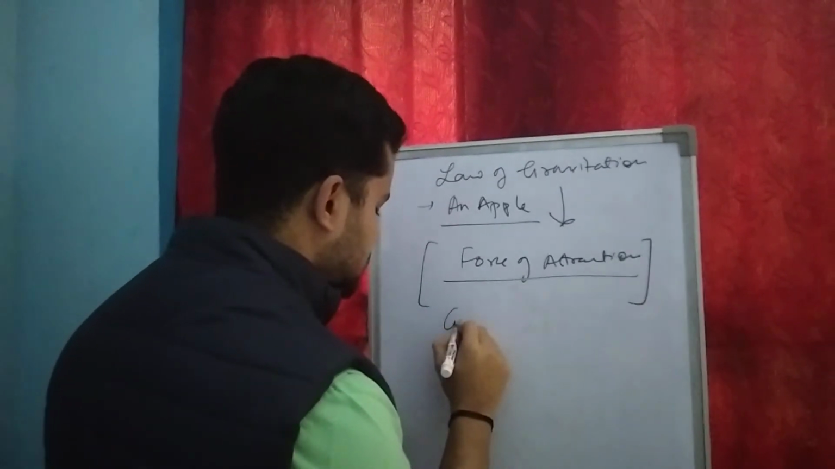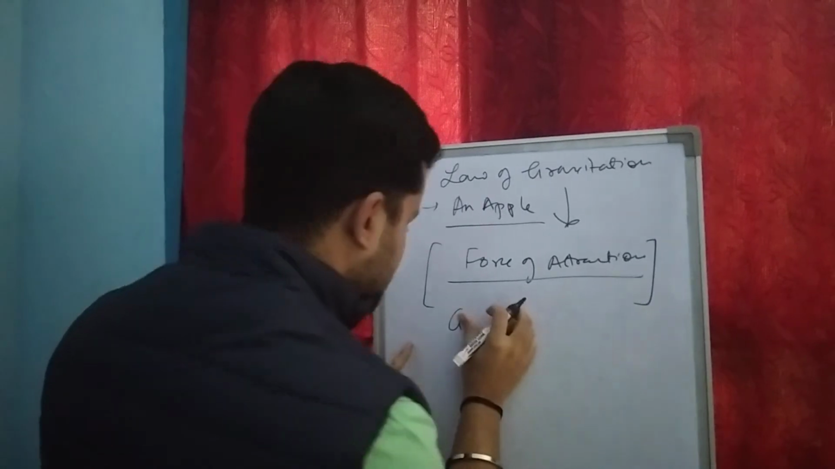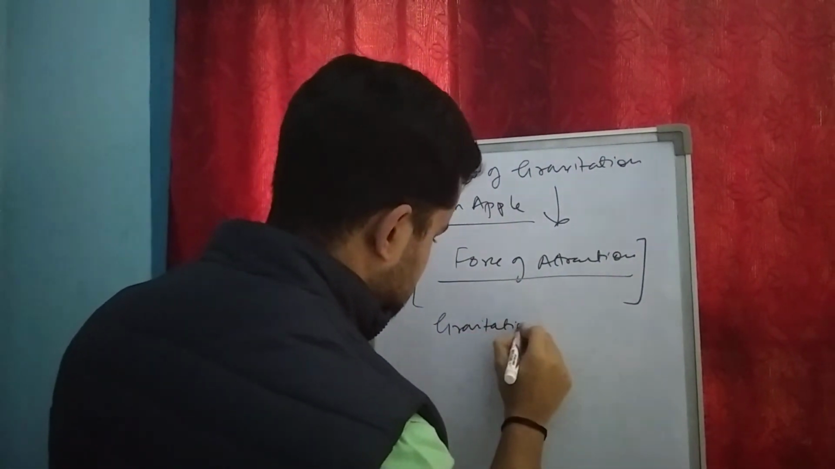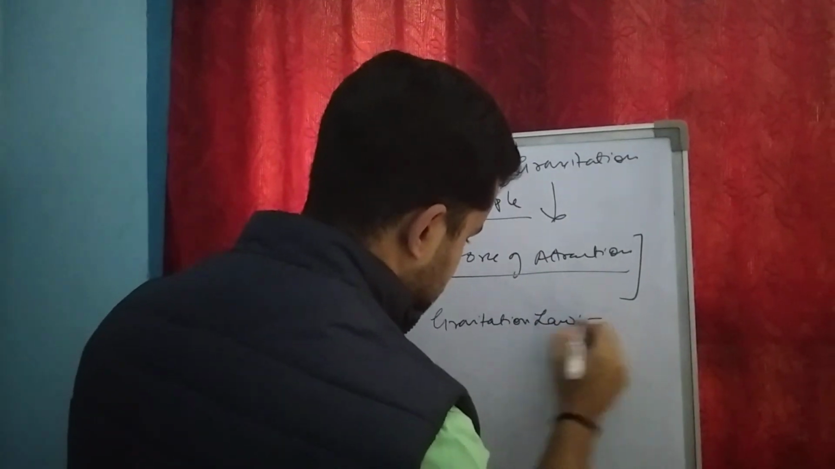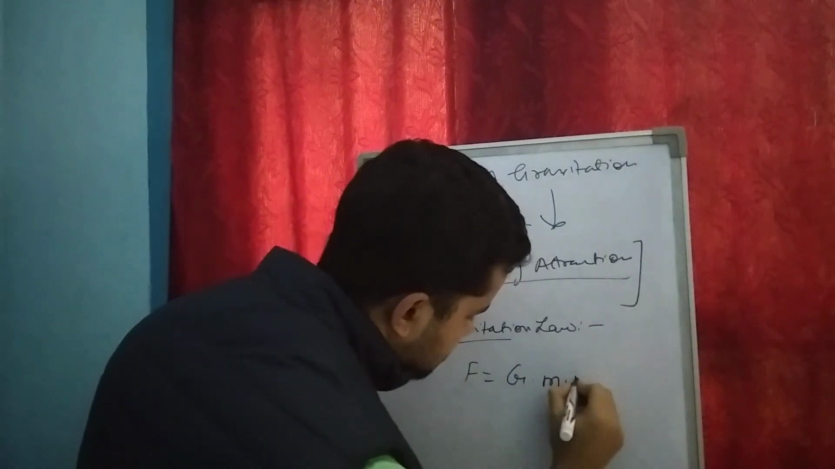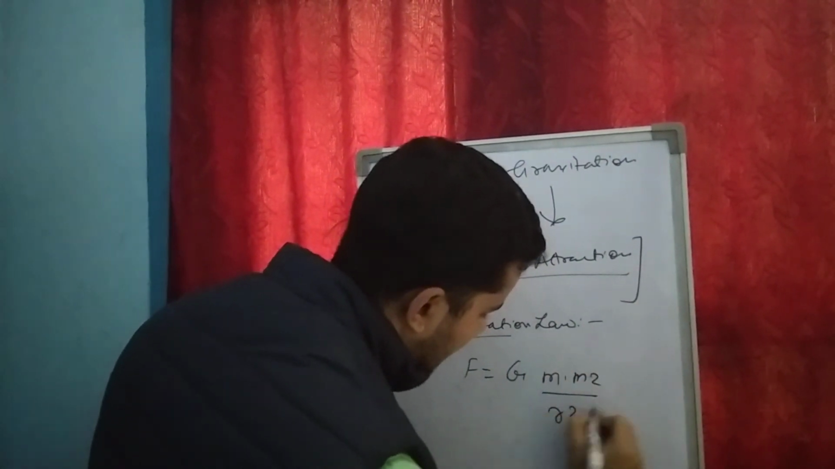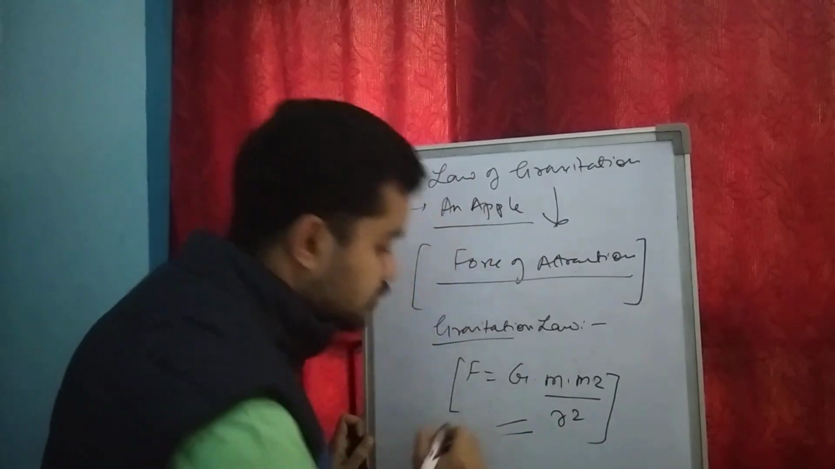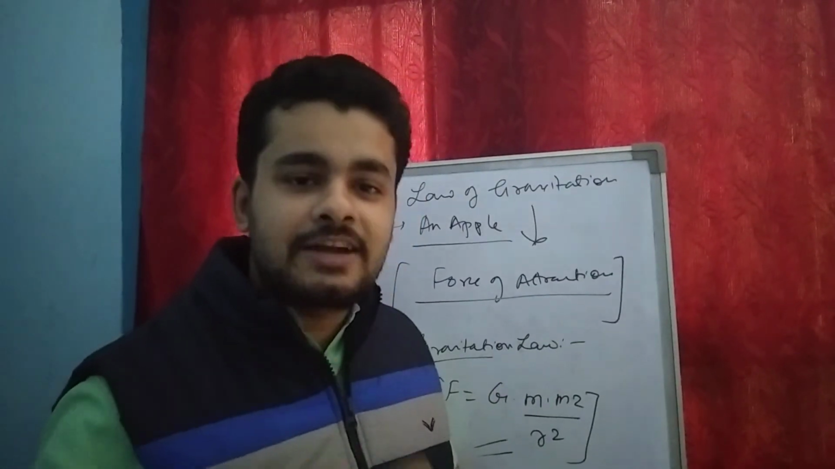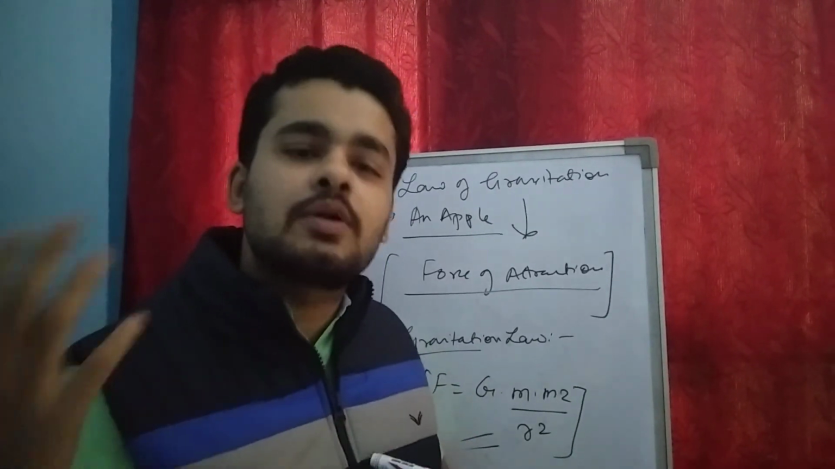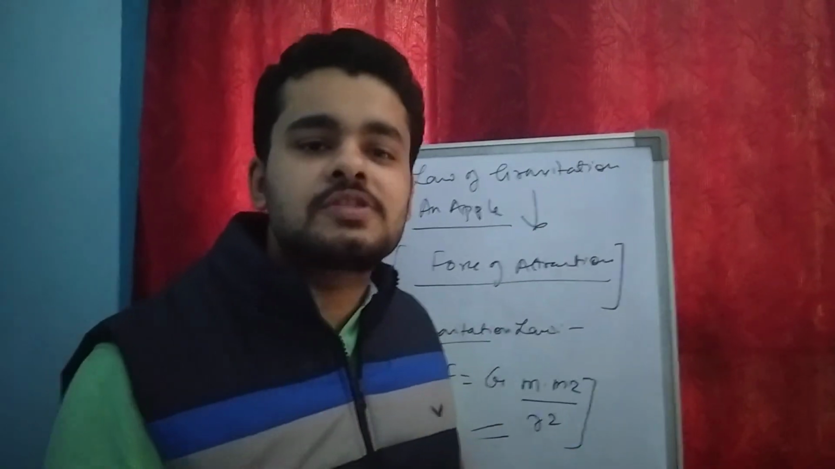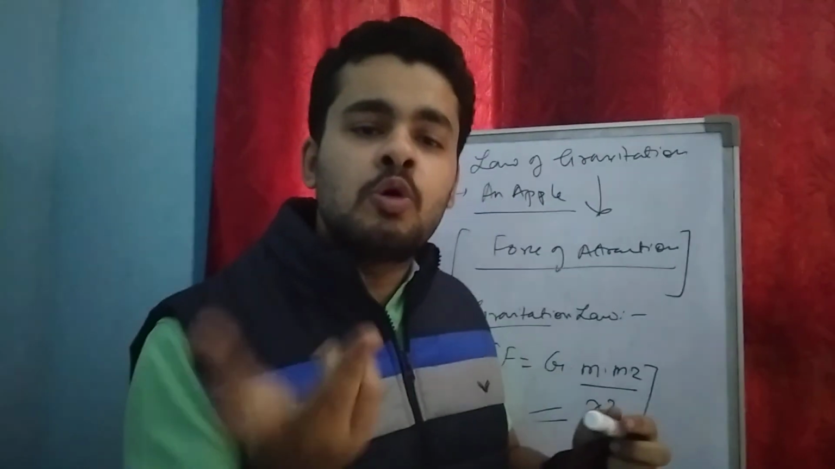That is the gravitation law: F equals G m1 into m2 by r square. So today I think we have understood the law of gravitation, why the planets move around the sun, and why the apple falls towards the ground. It is all due to the force of attraction between two point masses.